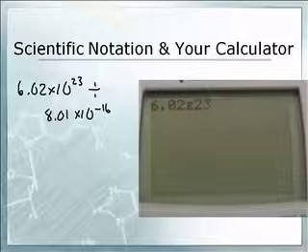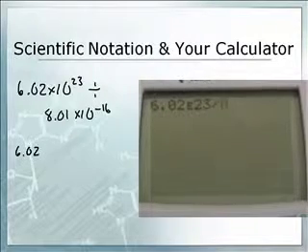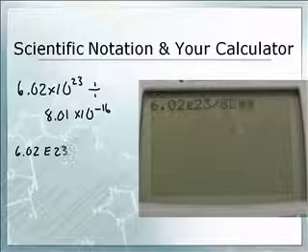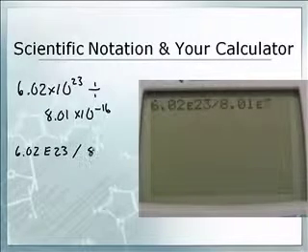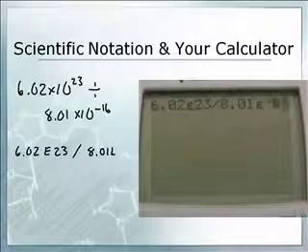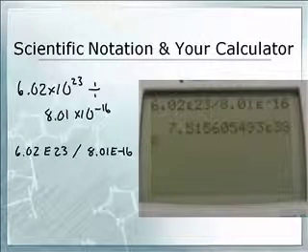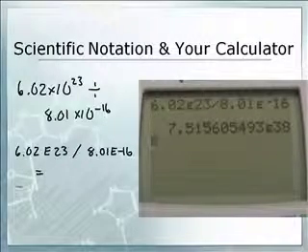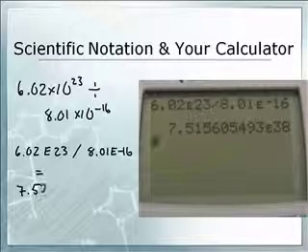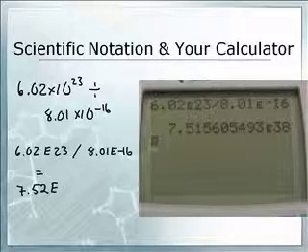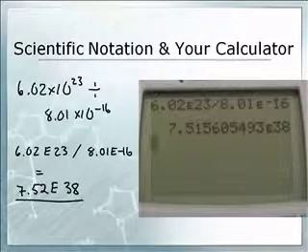All right, so 6.02, second EE, 23. That means times 10 to the 23. Divided by 8.01, second EE, which means times 10 to the negative 16. And I hit enter, and I get some big numbers: 7.52 times 10 to the 38th power. So it says 7.52 E38. There's a whole bunch of stuff, and then E38. Don't forget to look for that E38 at the end.